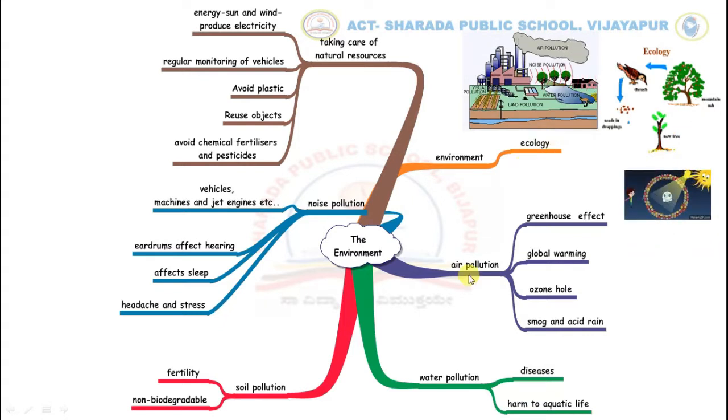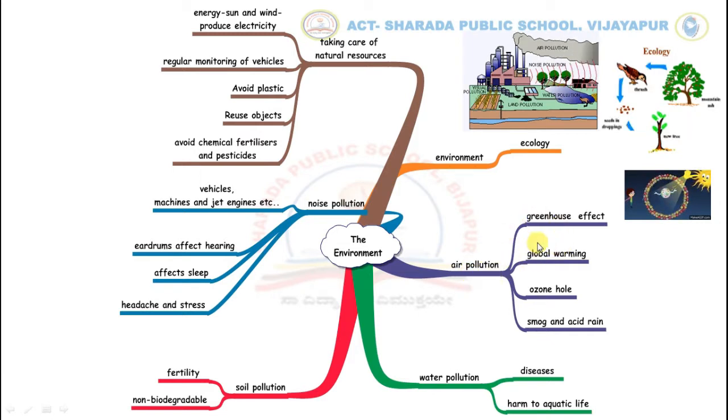The next branch deals with air pollution. Air pollution occurs when harmful chemicals or biological substances are released into the atmosphere. Substances that cause pollution are called pollutants. Air pollutants can be in the form of liquid droplets, solid particles, or gases.